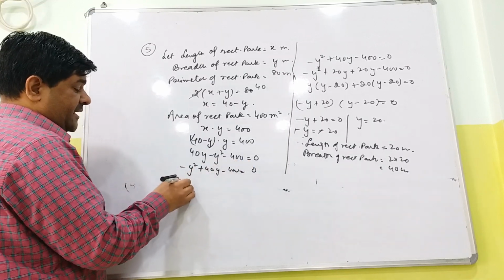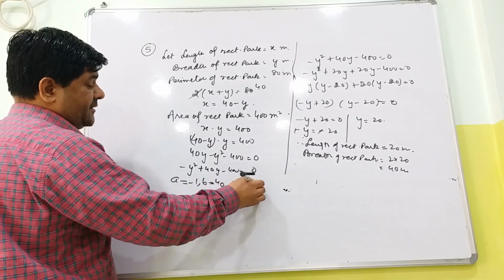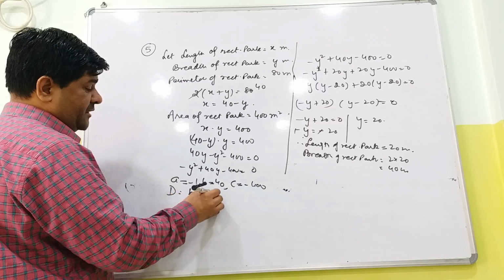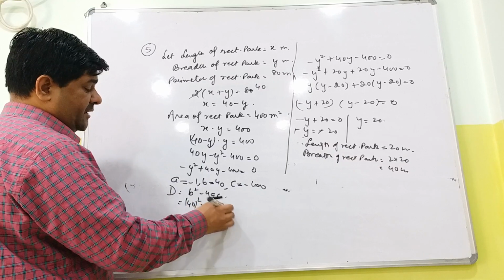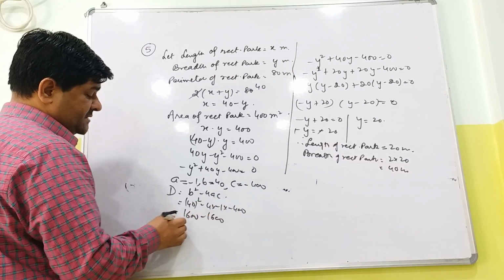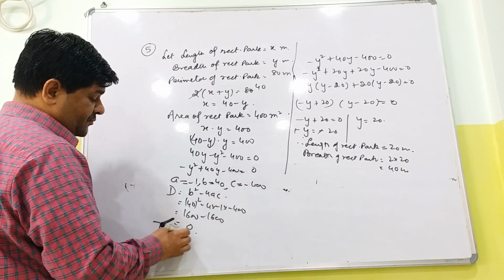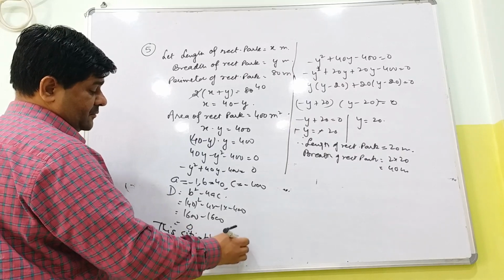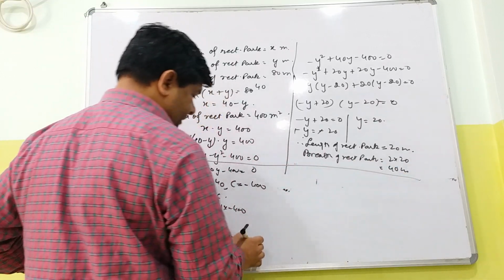So see here a is minus 1, b is 40, c is minus 400. So D is b square minus 4ac. 40 square, 4 into minus 1 into minus 400. 1600 minus 1600. So this is 0. So this situation is possible. So you can go with this alternative way then.